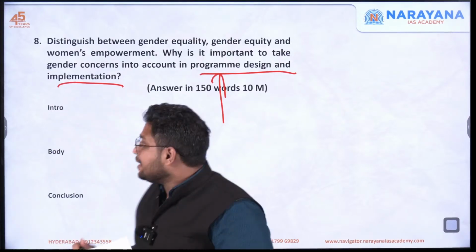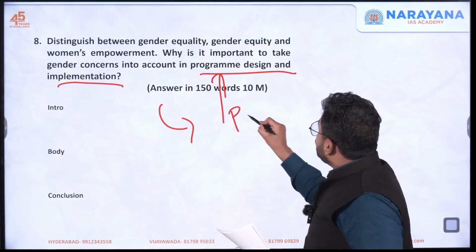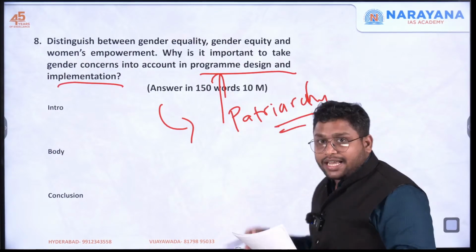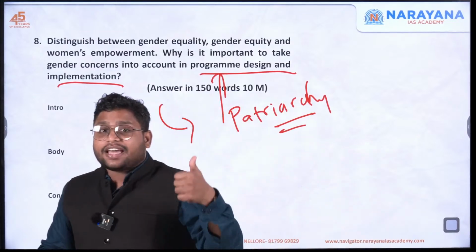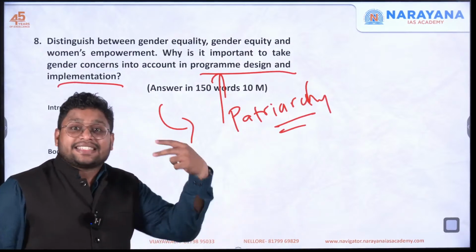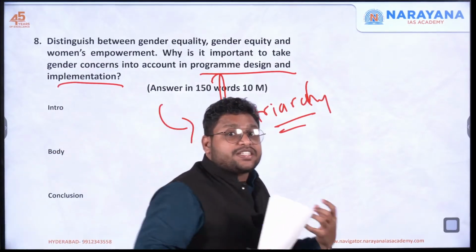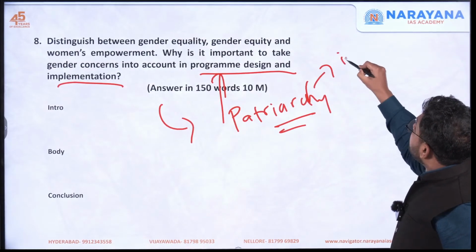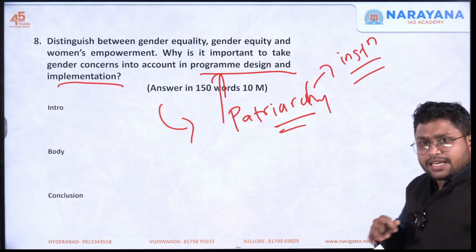For example, the gender related issue, that is the issue of patriarchy, has got institutionalized. First of all, historically we have seen that patriarchy exists as an institution. Secondly, right now also, even if we say that we have modernized, patriarchy is still institutionalized.